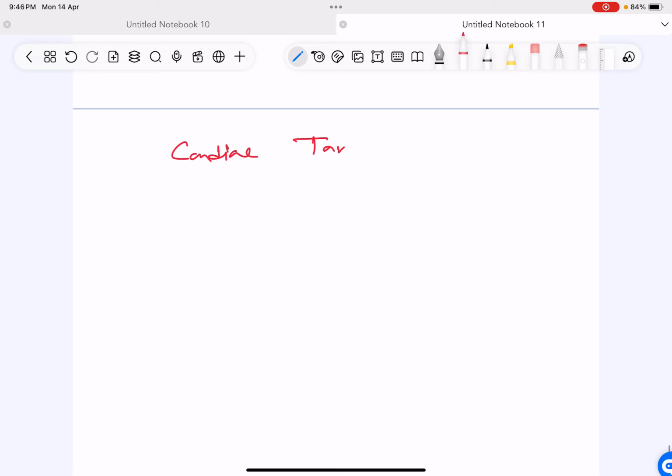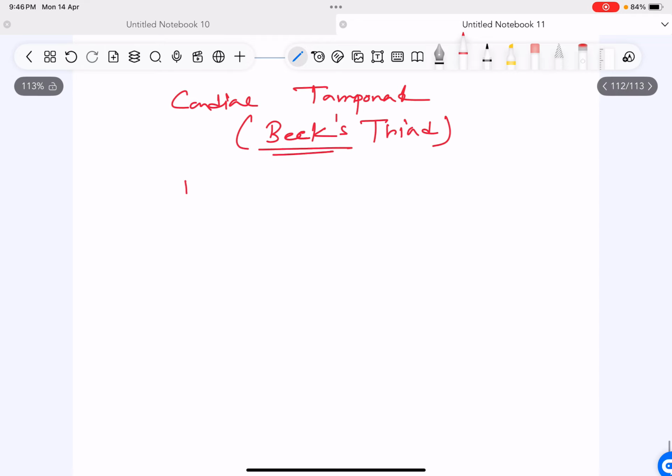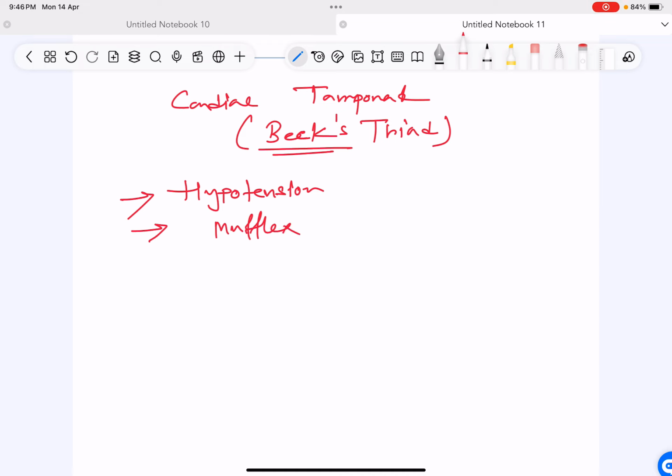Cardiac tamponade, you have this thing called Beck's triad. That is hypotension. Why? Because of the compression of the LV, systolic blood pressure decreases. Hypotension, muffled heart sounds because of the compression and the fluid that is around it.